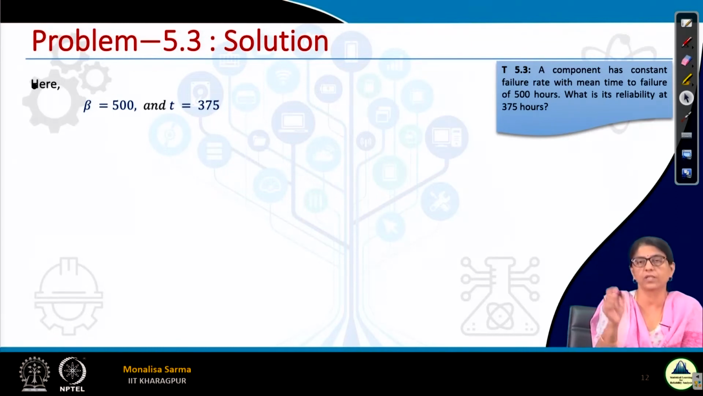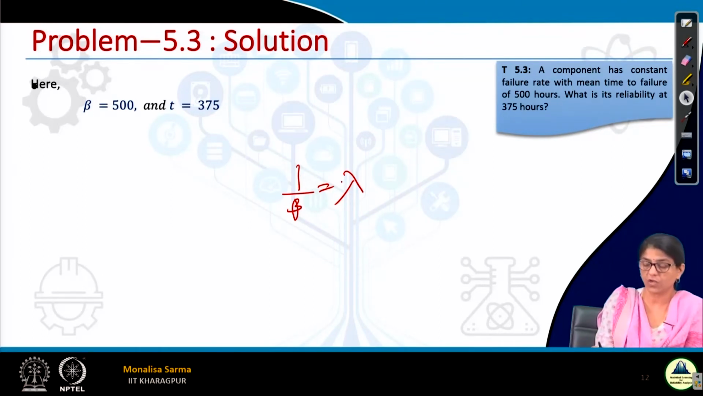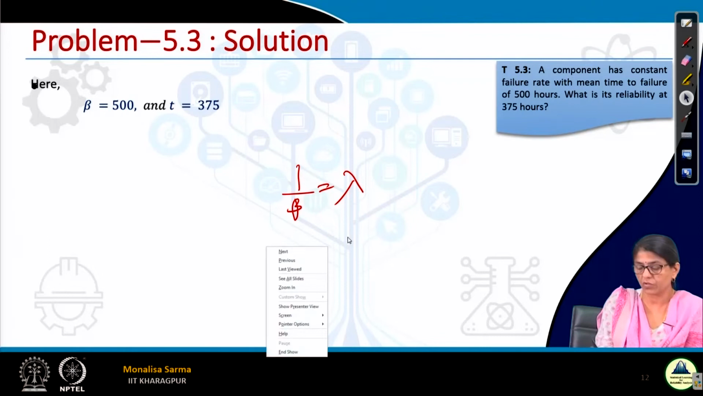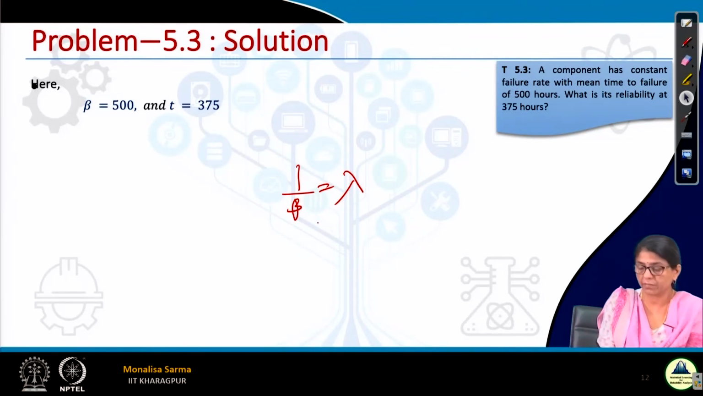Exponential distribution, we know it is 1 by beta e to the power minus x by beta. Again, one more thing, 1 by beta is also equal to lambda. We have seen that, isn't it? 1 by beta is nothing but lambda, we have already discussed. So instead of writing 1 by beta, we can also write lambda.